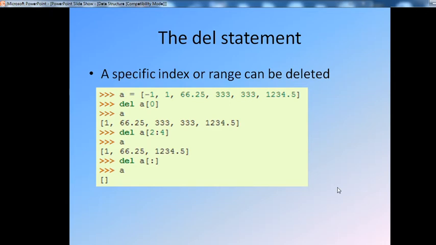del a[2:4]. Whatever indices are available from 2 to 4 are automatically deleted. Finally the remaining list is [1, 66.25, 1234.5]. That means the elements in 2 to 4, 333 and 333, are deleted. Finally, if you want to delete all the numbers, you can simply mention del a[:], and the whole list is automatically deleted.